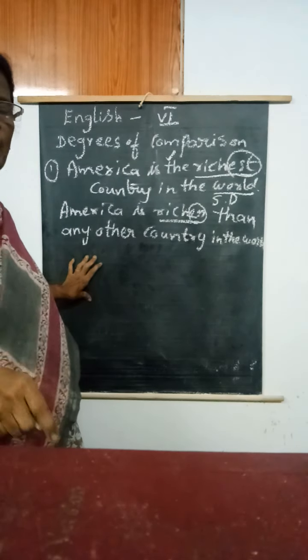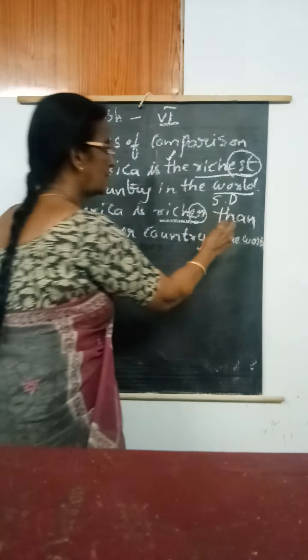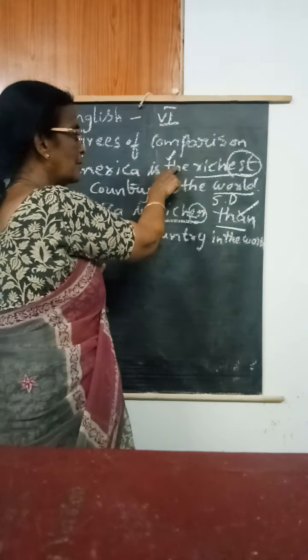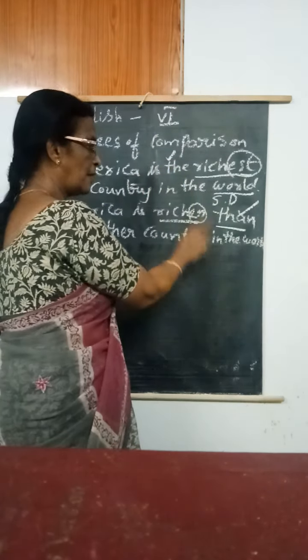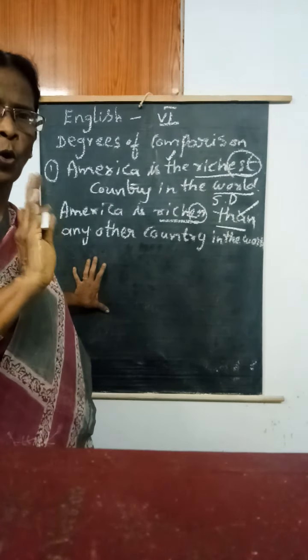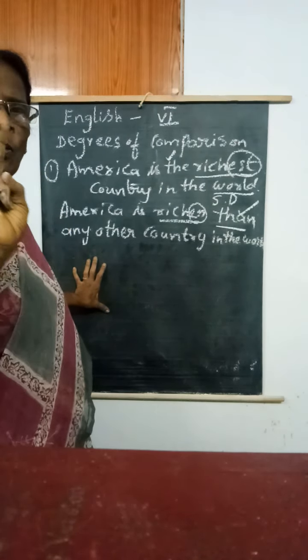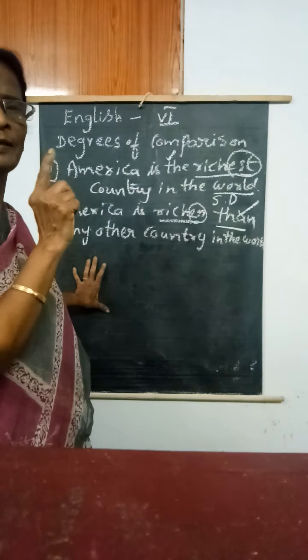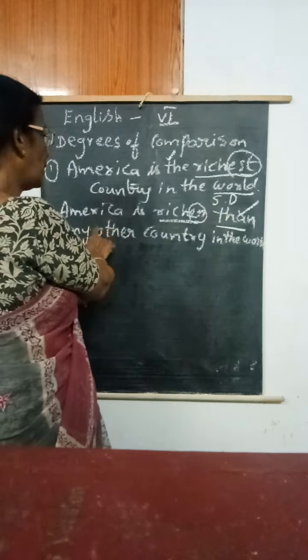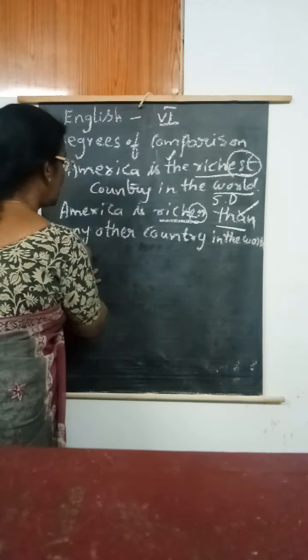So in all the comparative degrees, than should be there. In the superlative degree, the comes before the adjective, and than in the comparative degree. Comparison means we are taking not the whole, only 1 or 2, not more. So America is richer than any other country.